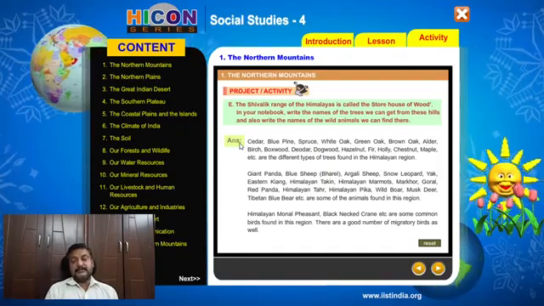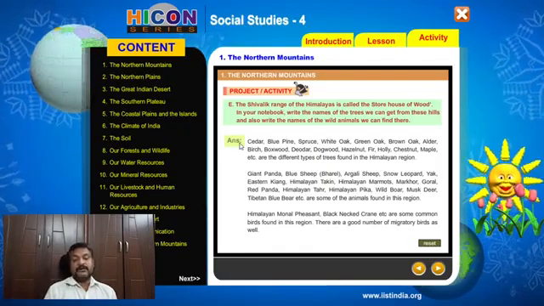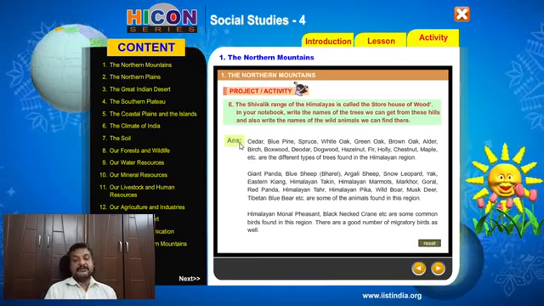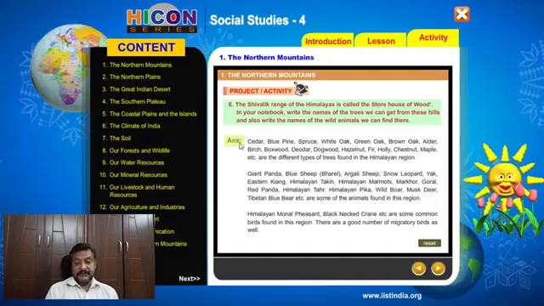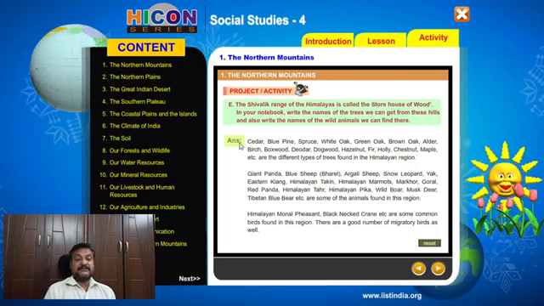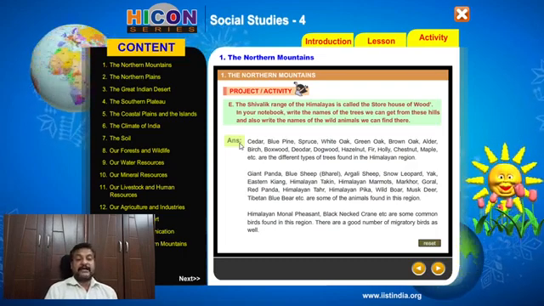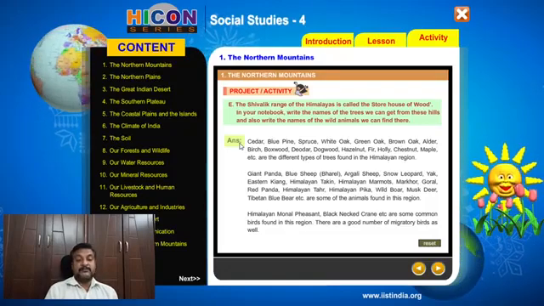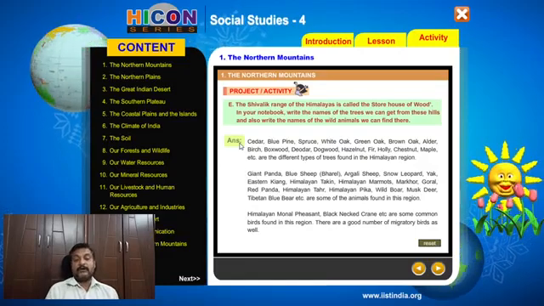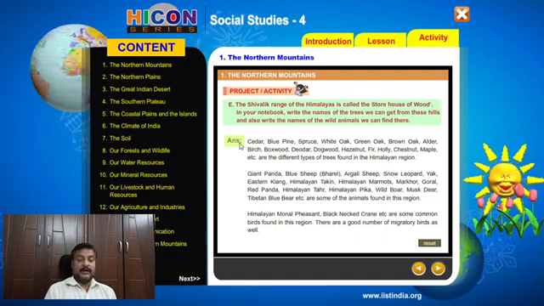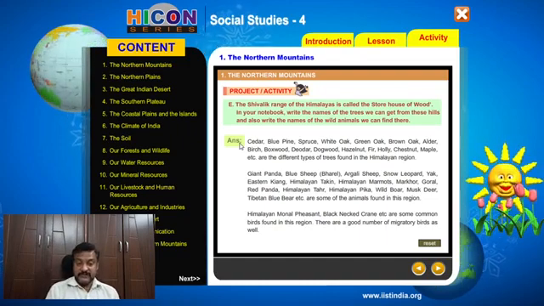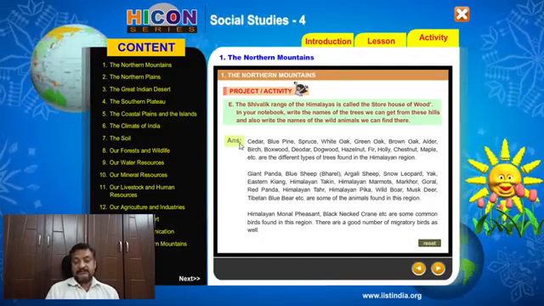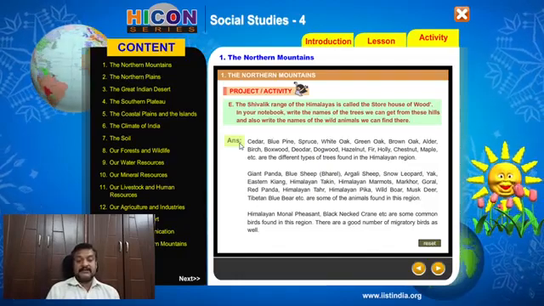Cedar, blue pine, spruce, white oak, green oak, brown oak, alder, birch, boxwood, deodar, dogwood, hazelnut, fir, holly, chestnut, maple, etc. are different types of trees found in the Himalayan region.